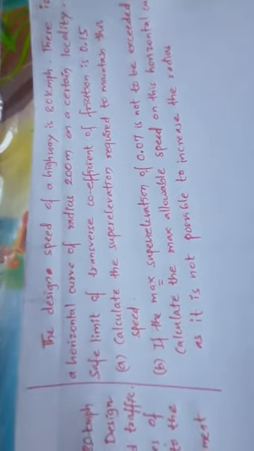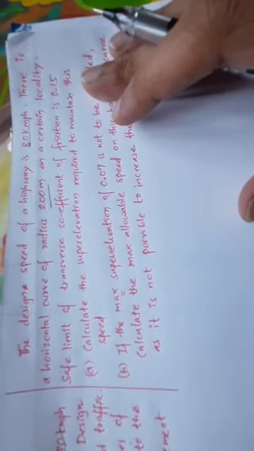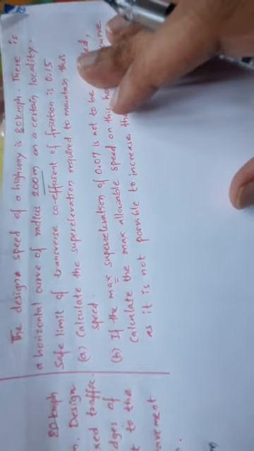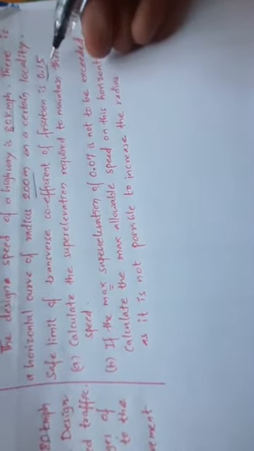The design speed of the highway is 80 kmph. There is a horizontal curve of radius 200 meter in a certain locality. The safe limit of the transverse coefficient of friction is given as 0.15.